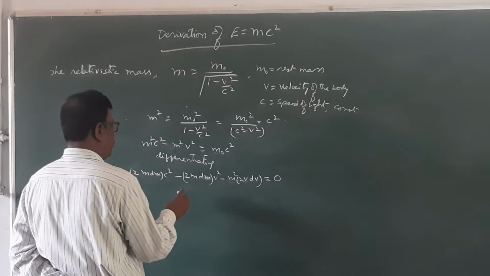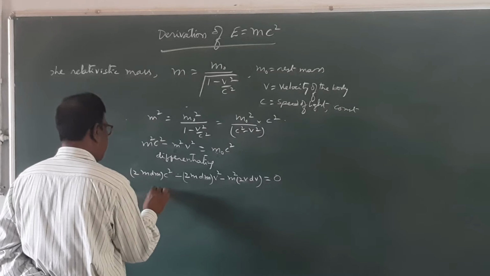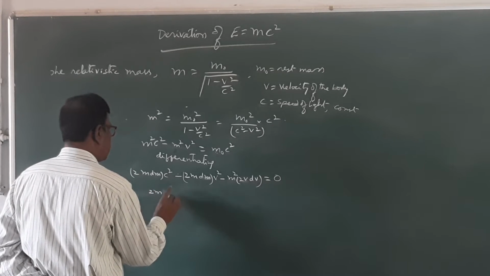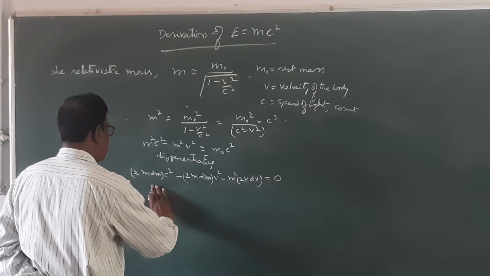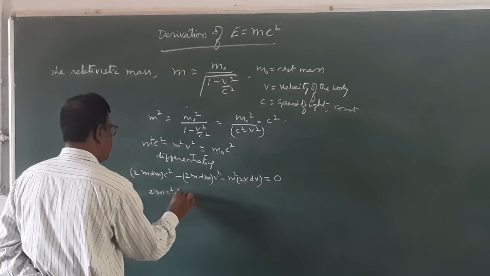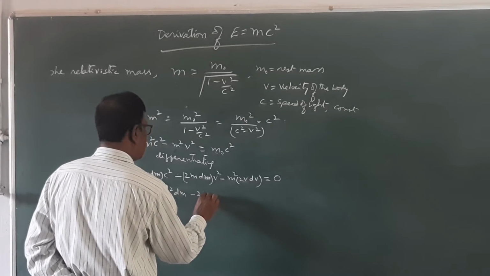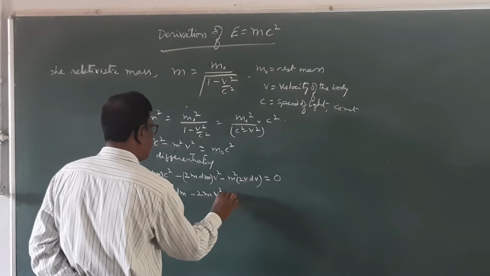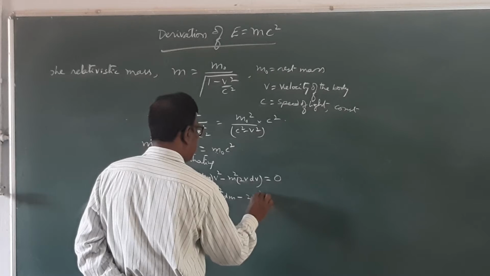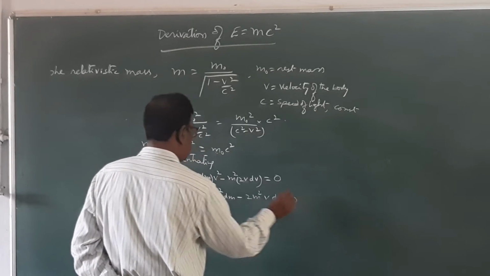Divide with 2m, or I will rewrite: 2m c square dm minus 2m v square dm minus 2m square v dv is equal to 0.